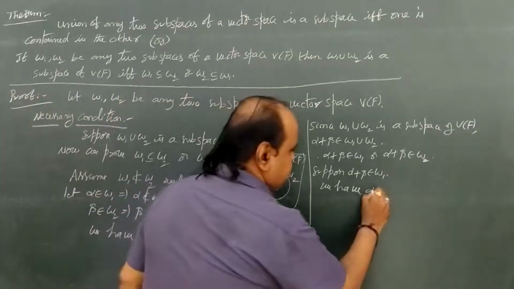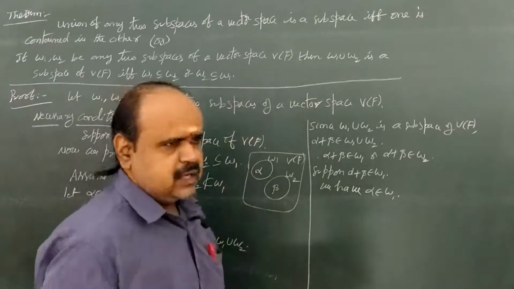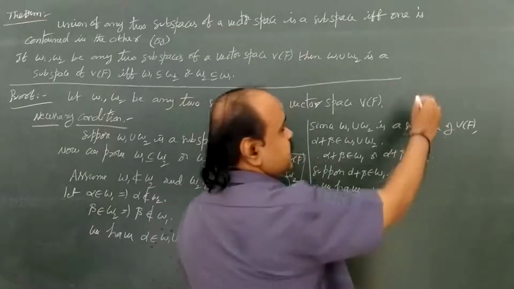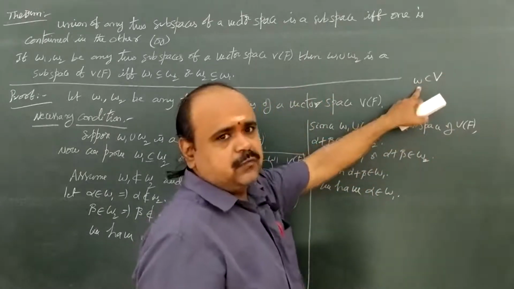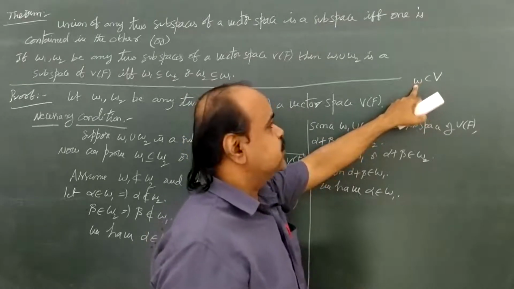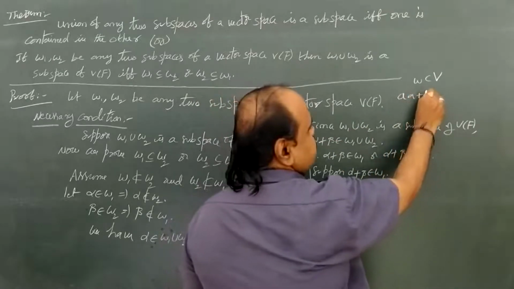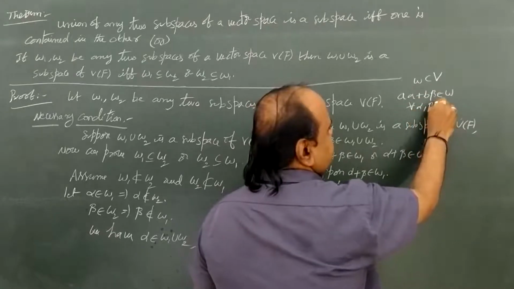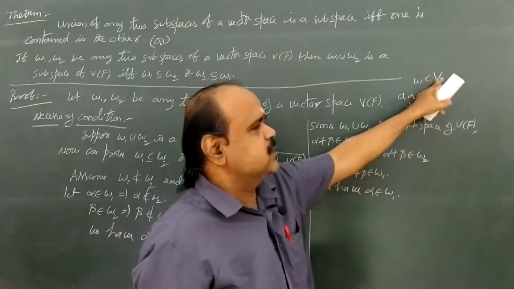Earlier we saw a necessary and sufficient condition for a subspace of V. W is a subset of V. If you want to show W is a subspace of V, there exists a condition: if A alpha plus B beta belongs to W for all alpha, beta belonging to W, then with this single condition W is directly a subspace of V.